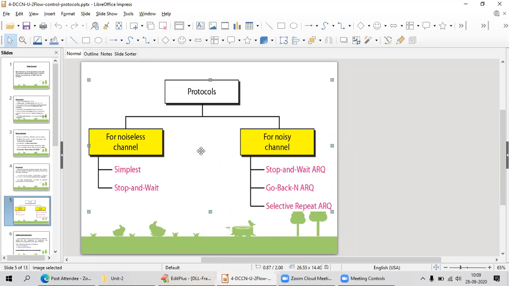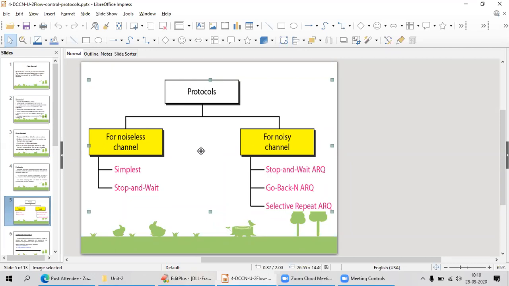In a noisy channel, overwhelming and bottlenecking may happen, errors may occur, and the flow will be disturbed. But in the ideal channel, we do not have these kinds of issues.